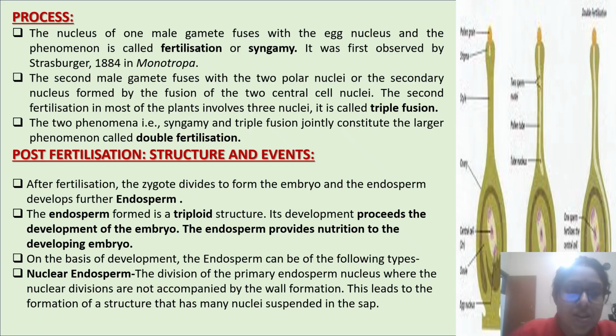Post-fertilization structures and events. After fertilization, the zygote divides to form the embryo, and the endosperm develops further. The endosperm formed is a triploid structure. Its development precedes the development of the embryo. The endosperm provides nutrition to the developing embryo. On the basis of development, the endosperm can be of the following types. Nuclear endosperm: the division of the primary endosperm nucleus where the nuclear divisions are not accompanied by wall formation. This leads to the formation of a structure that has many nuclei suspended in the sac.